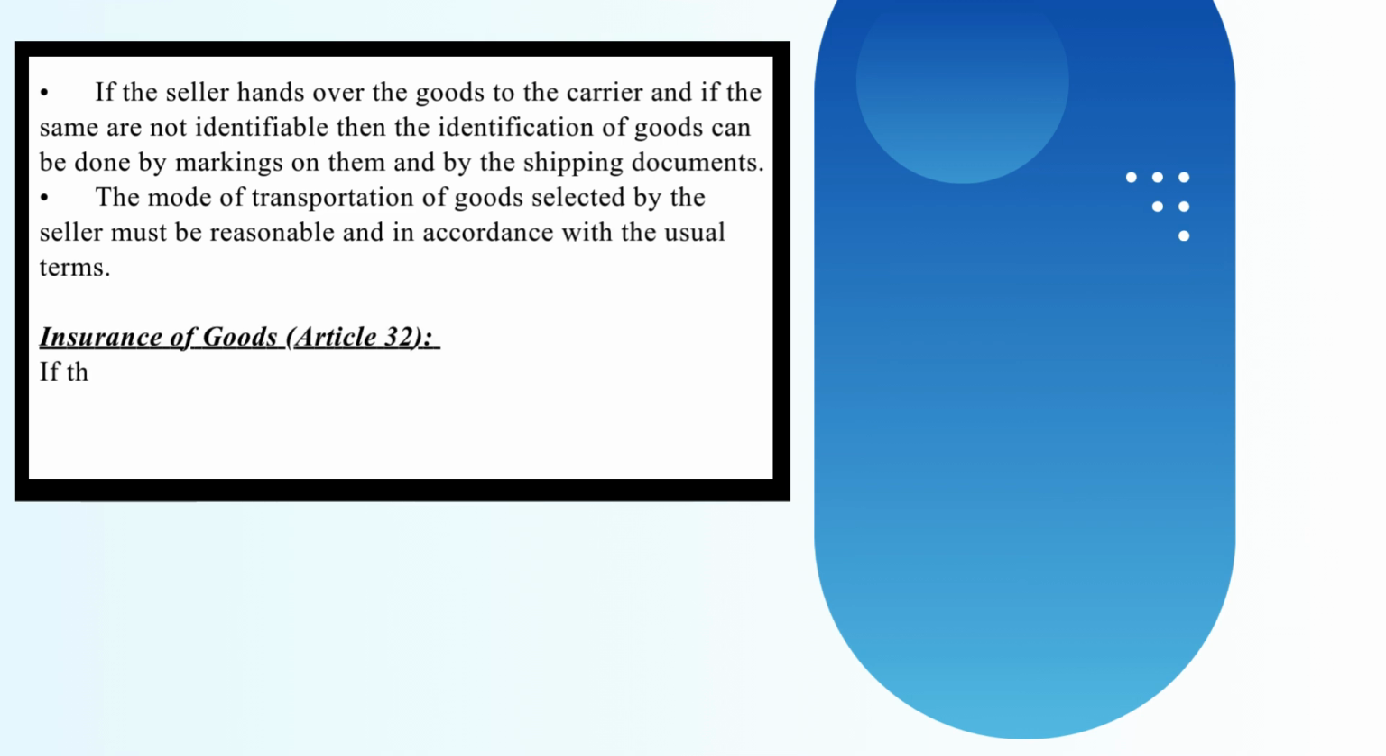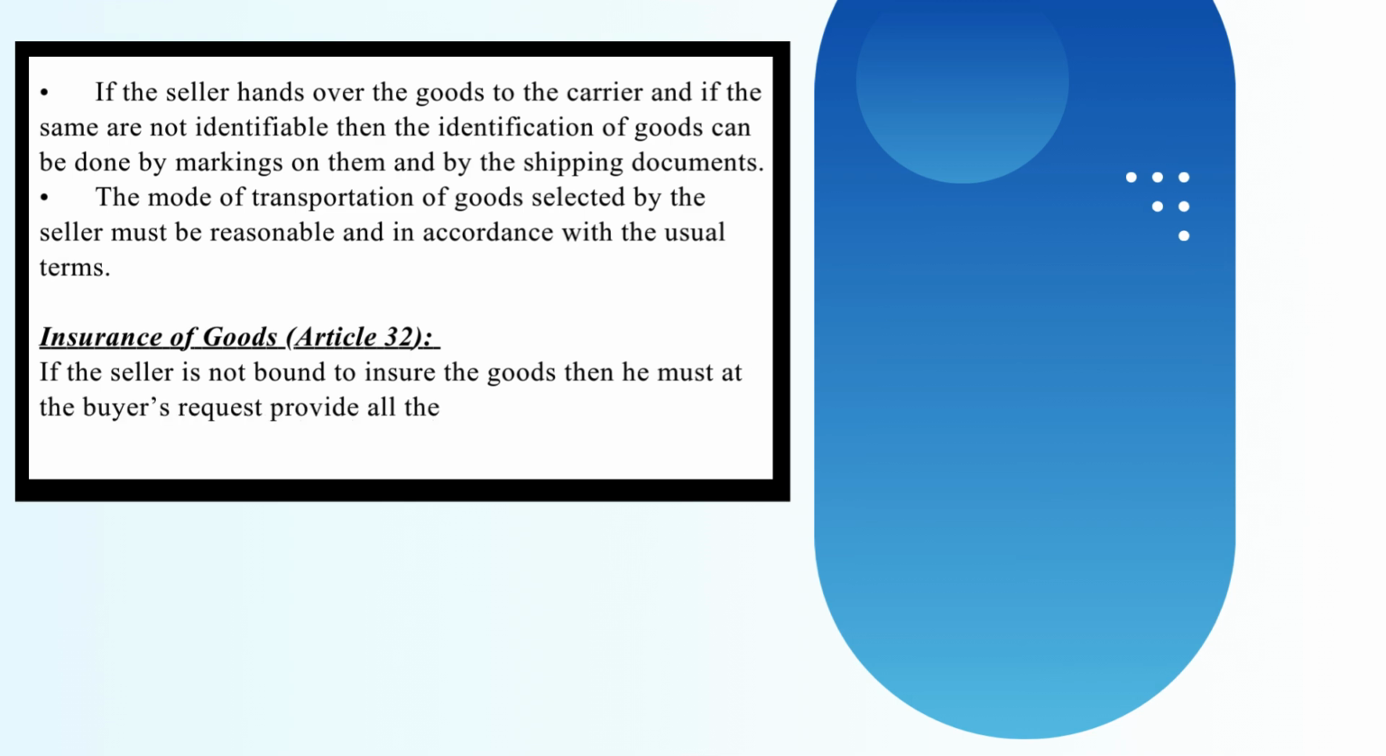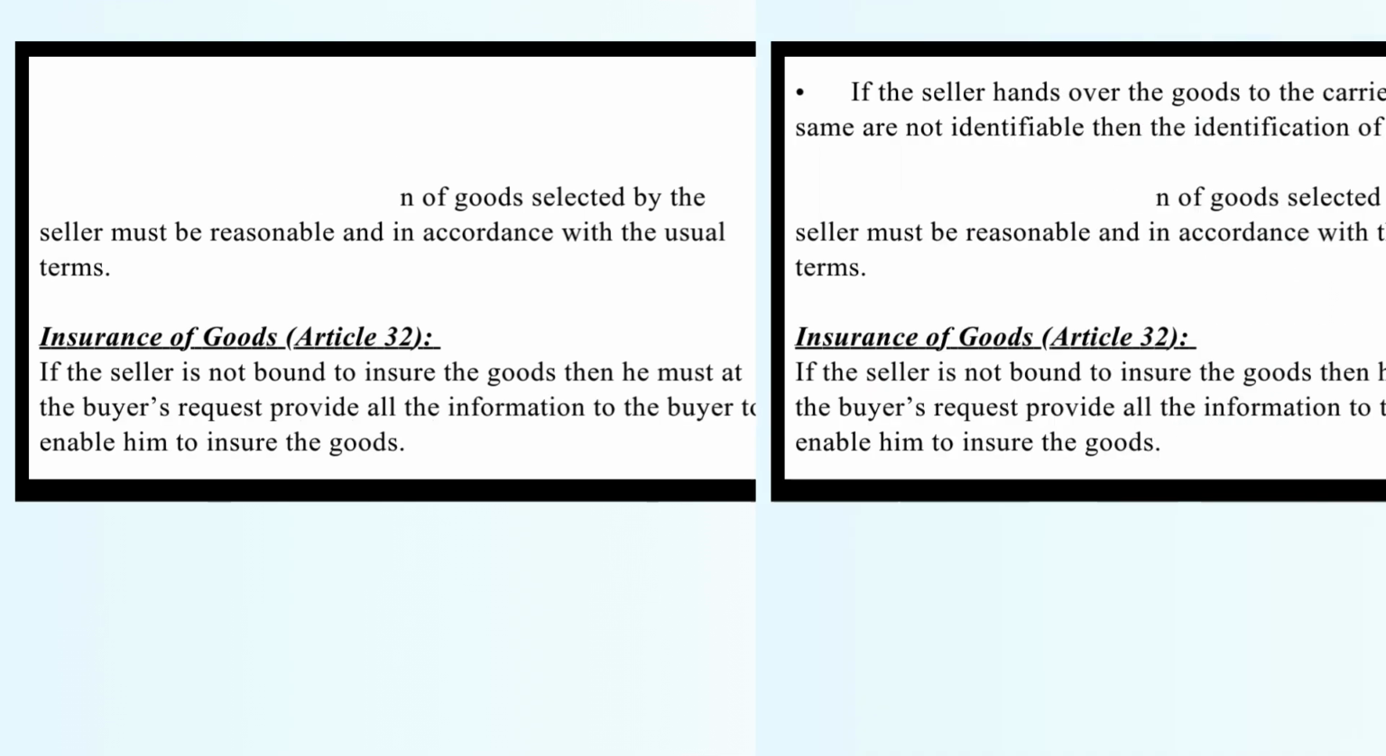Insurance of goods, Article 32. If the seller is not bound to insure the goods, then he must at the buyer's request provide all the information to the buyer to enable him to insure the goods.